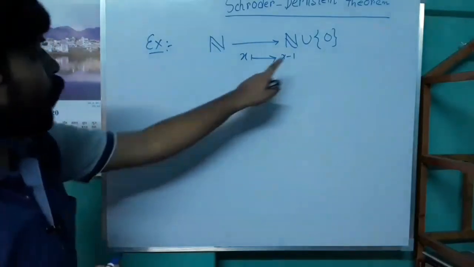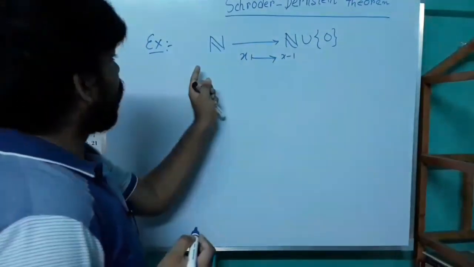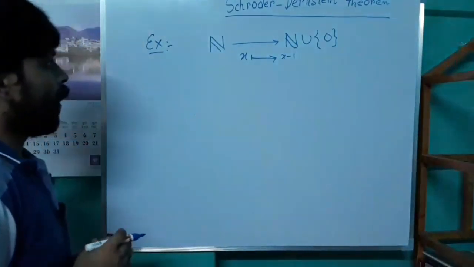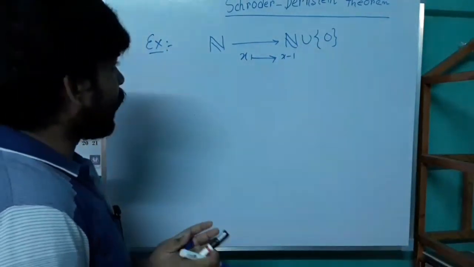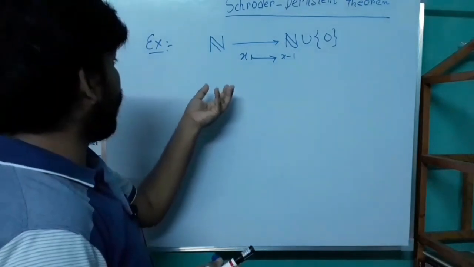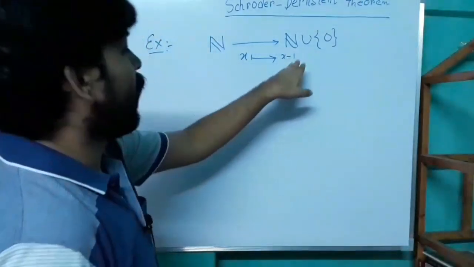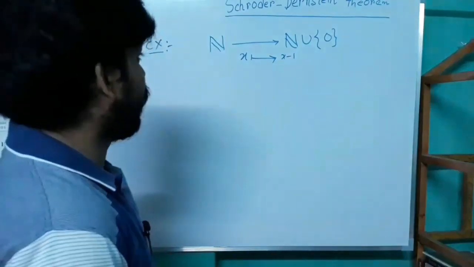So 1 goes to 0, 2 goes to 1, 3 goes to 2 and so on. So we can say intuitively that the number of elements in the natural numbers is the same as if we add one extra element to the set of natural numbers.